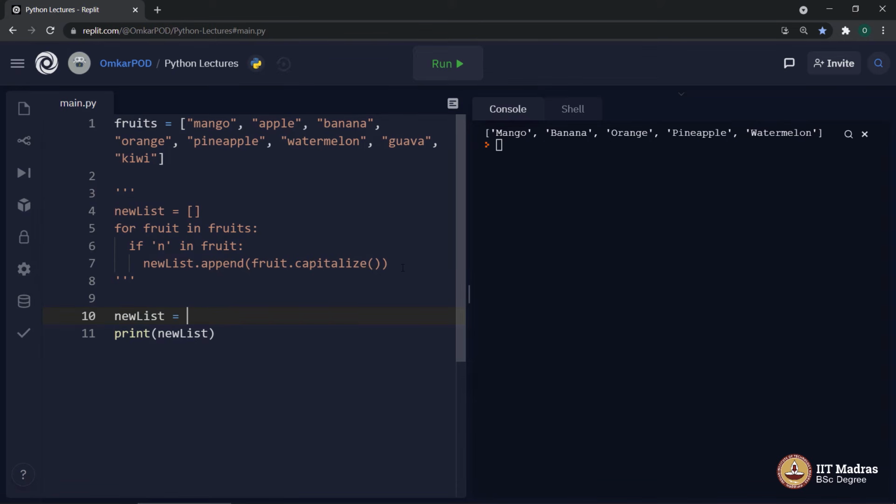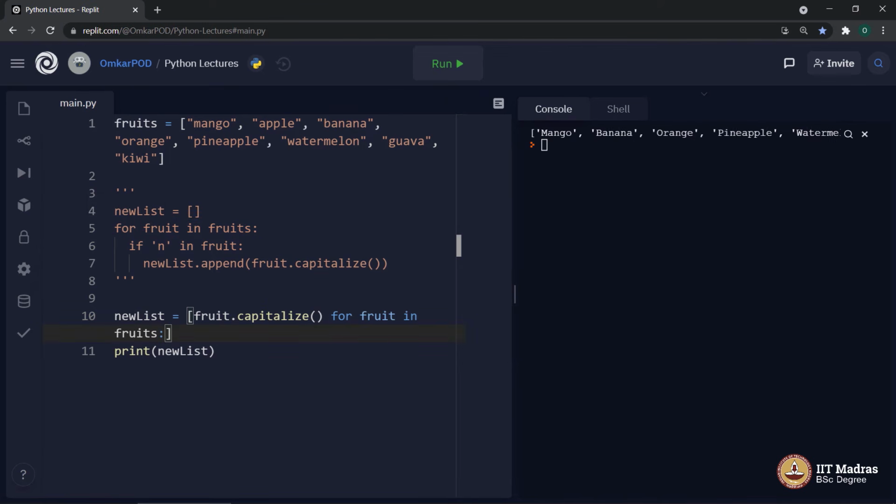New list is equal to, it has to be a list. Let me use these blocks exactly from here so that you will know how it works. Fruit dot capitalize, and we are supposed to do this for every fruit in fruits.